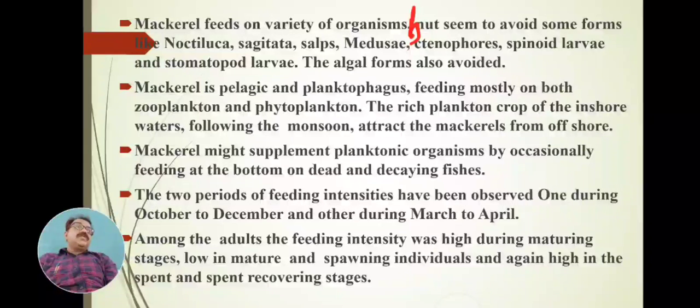But as the monsoon is over, this food is used up, then the fish are diverted from inshore water to offshore water for food and feeding. The food is minimum in quantity in the inshore water, so the fish migrate toward the offshore water, away from the shore, in the deep sea or in the middle of the ocean, and they can use the food found in offshore areas.